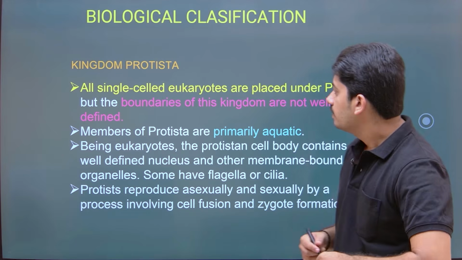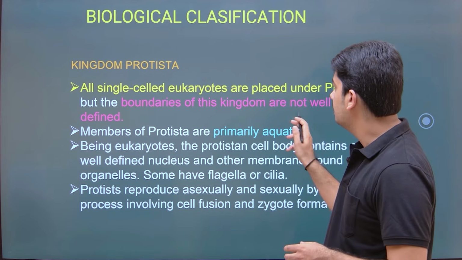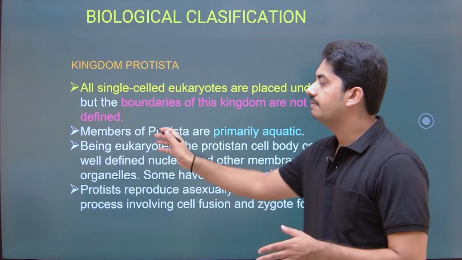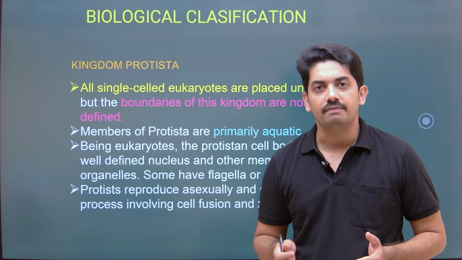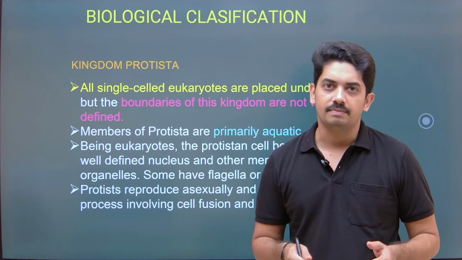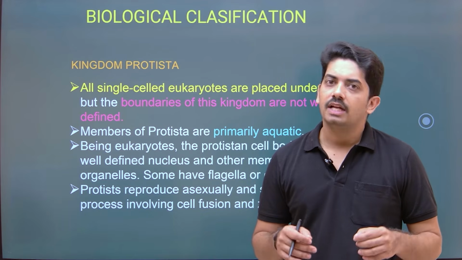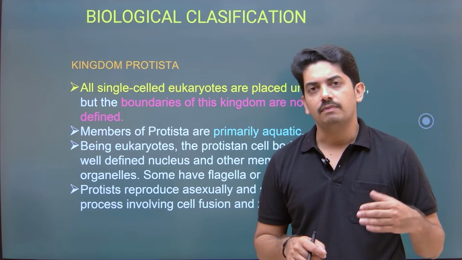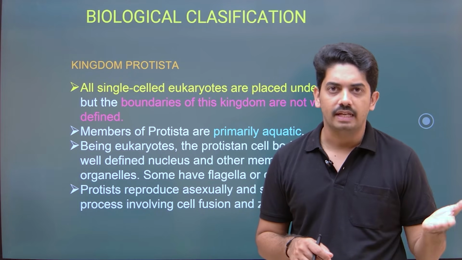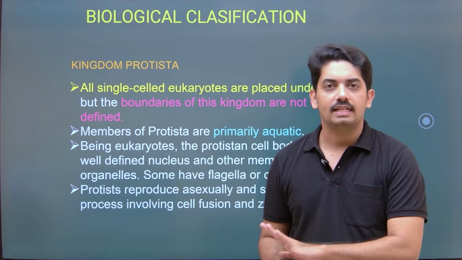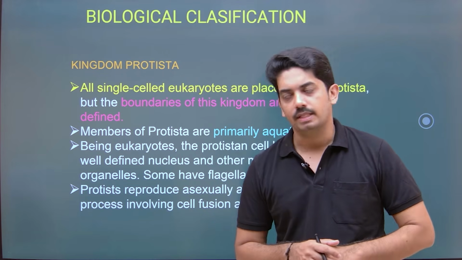Okay. Now, the boundaries of this kingdom are not well defined. They are single-celled eukaryotes, but their boundaries are not well defined. The reason is the same thing. Just because they are unicellular eukaryotes, even though they have a similar character like plants or animals or a fungus, they are classified under kingdom Protista.